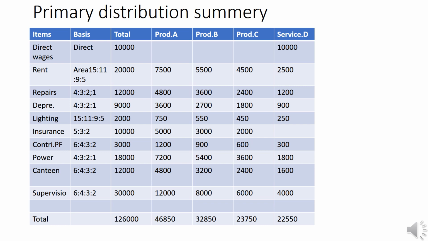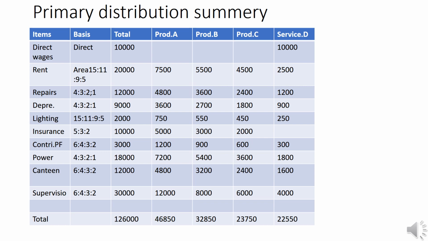From this we get the ratio 15:11:9:5. The amount is total 20,000, production department A 7,500, production department B 5,500, C 4,500, and service department 2,500.